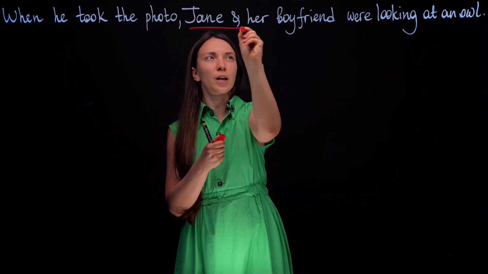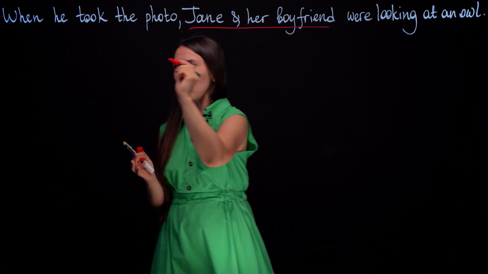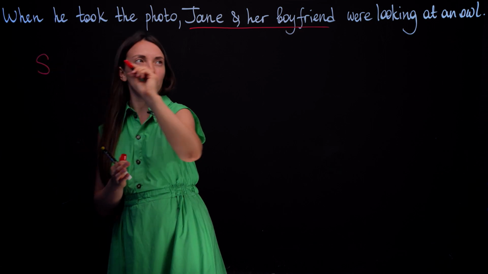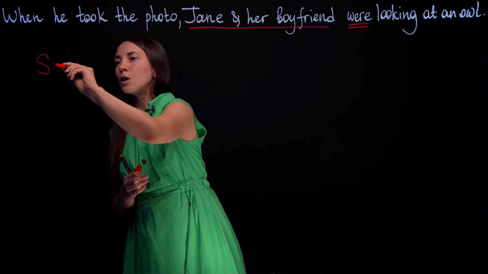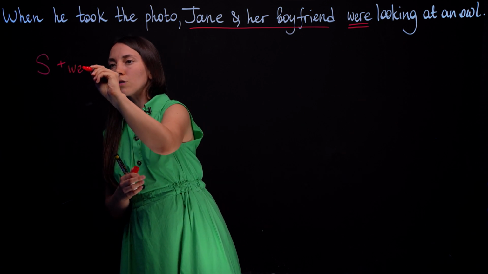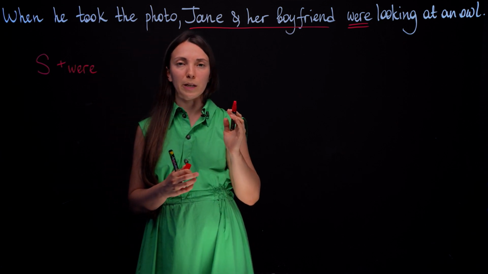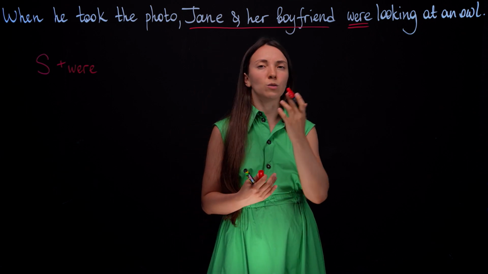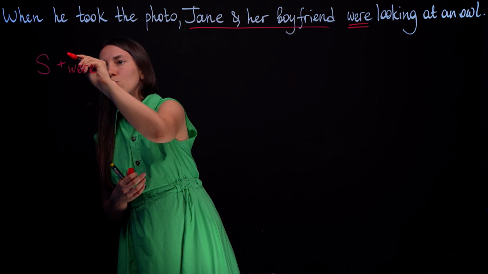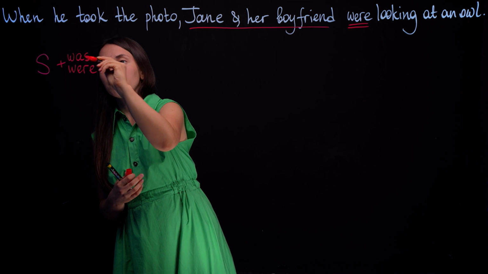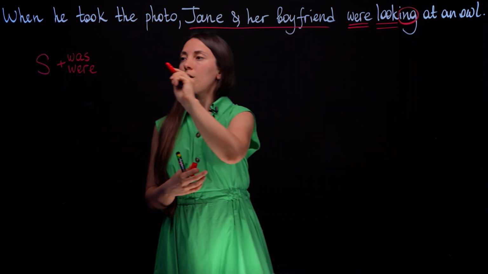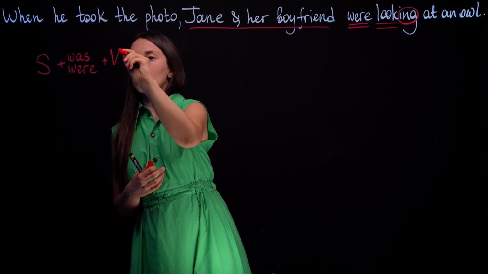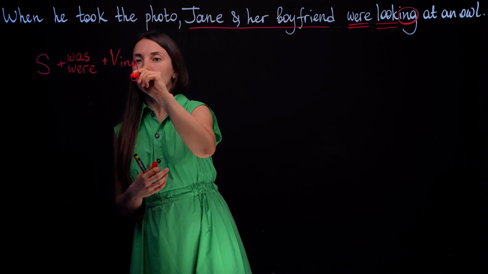So, Jane and her boyfriend, what can we call it? Of course, we can call it the subject. What about the second place? Were, the past form of be. If it is only Jane, what will we use? Of course, we will use only was. How about this one? Yeah, verb with ing.